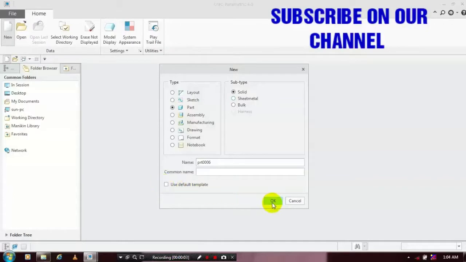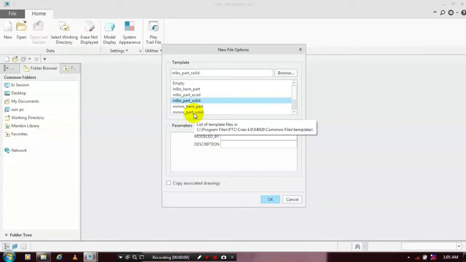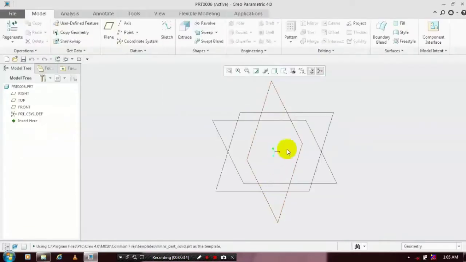Click OK. Then select a millimeter Newton second part solid. Then click OK. Select a plane which you want to sketch on. Then go to the sketch, make it sketch on view.